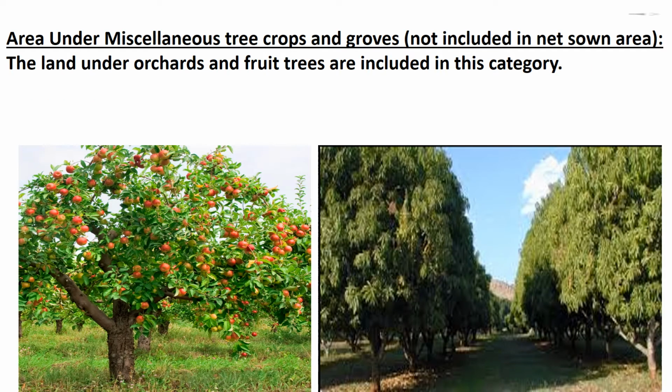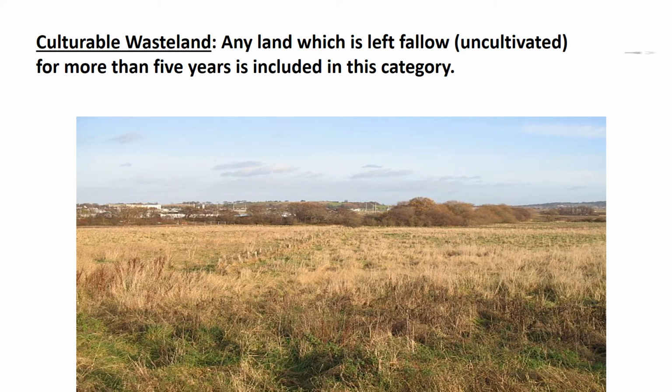Area under miscellaneous tree crops and groves not included in net sown area. The land under orchards and fruit trees is included in this category. Children, much of this land is privately owned. Cultivable wasteland. Any land which is left fallow, uncultivated, for more than 5 years is included in this category. Children, it can be brought under cultivation after improving it through reclamation practices.